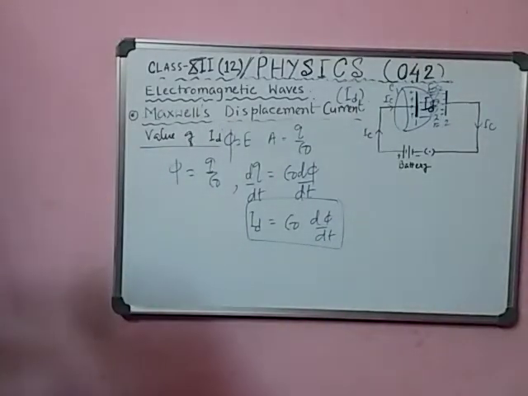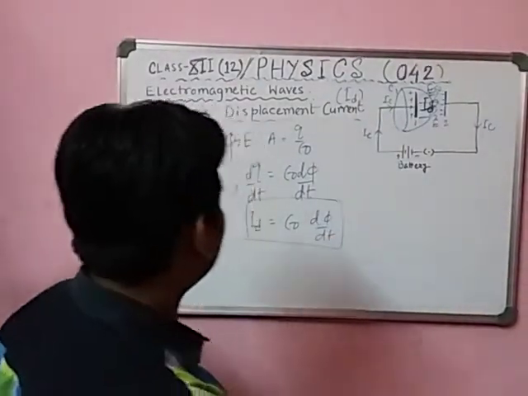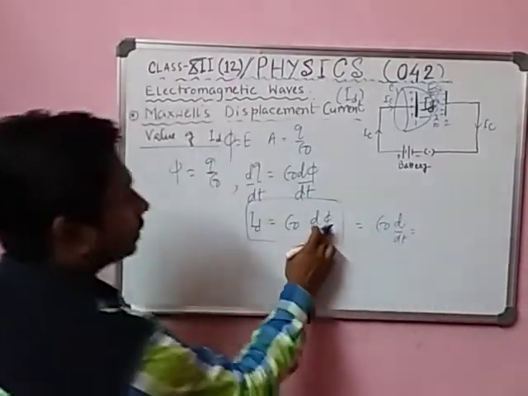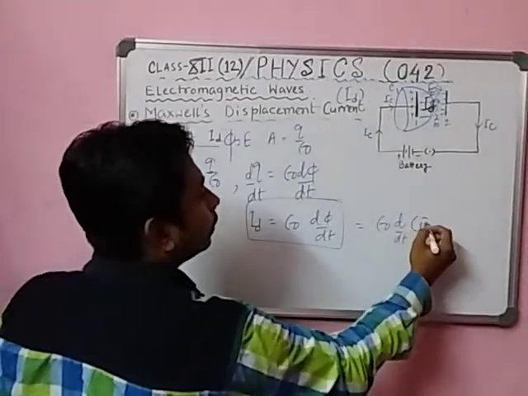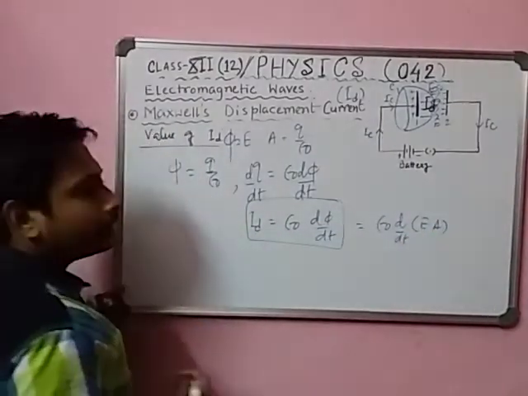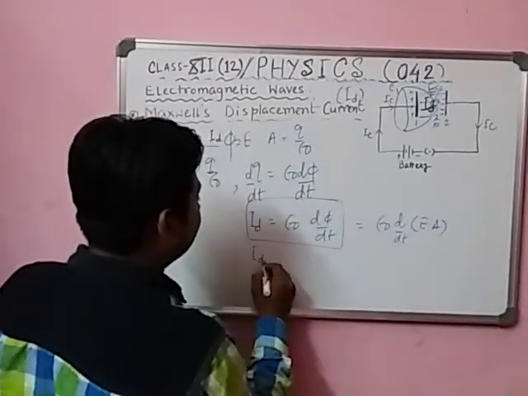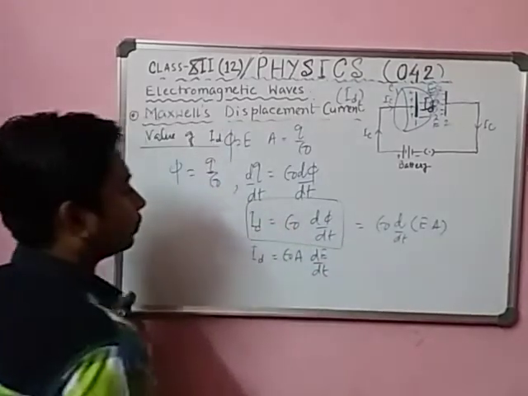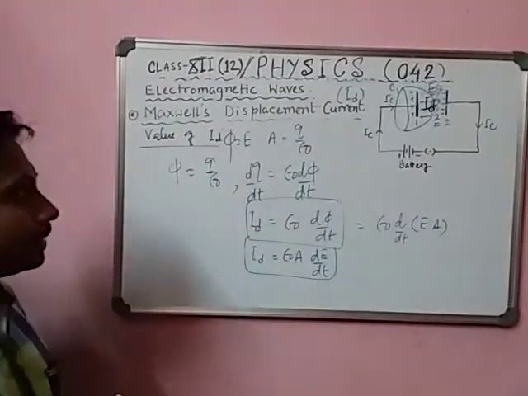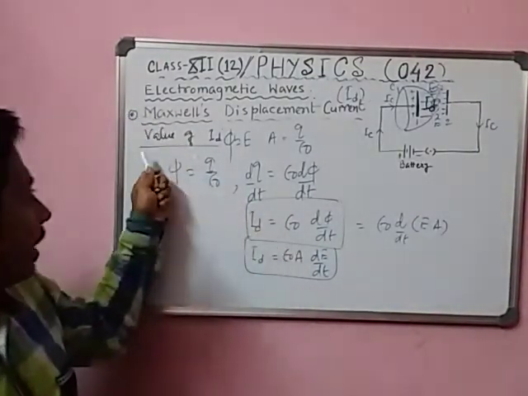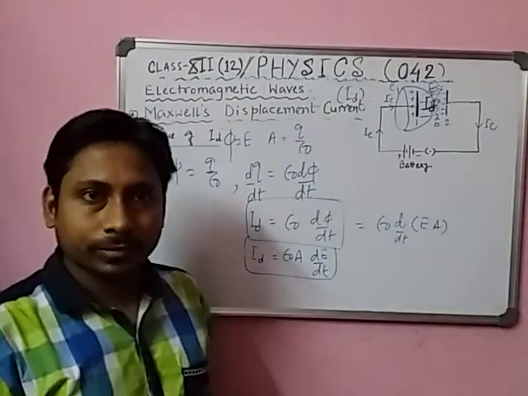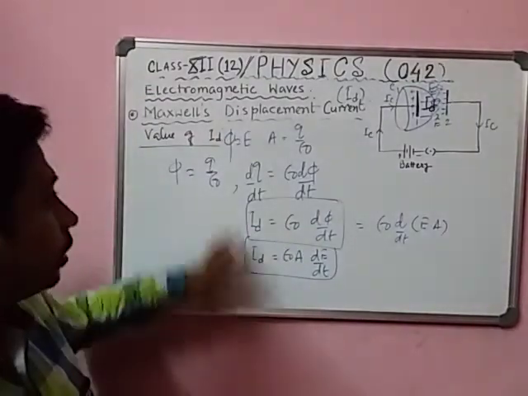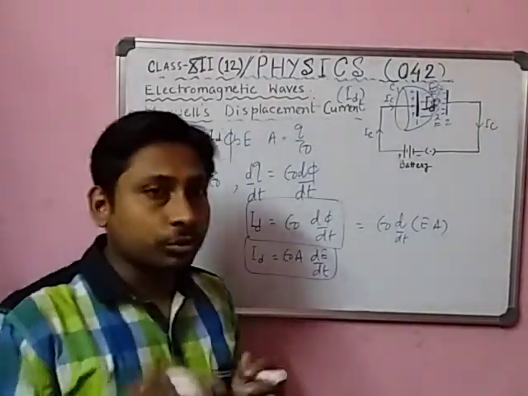Now if you put the electric field value, phi equal to E dot A, then you can also write epsilon 0 d by dt of E dot A. The area is constant, so take it outside. So the new value of ID is epsilon 0 A dE by dt. This is the value of ID, the displacement current. Please copy. Just pause the video and copy the question. But how to find the value of ID? So students, first question number